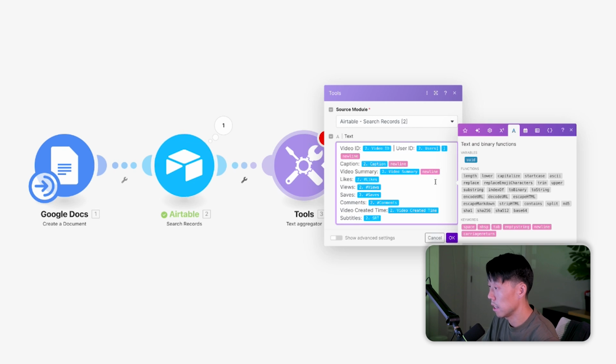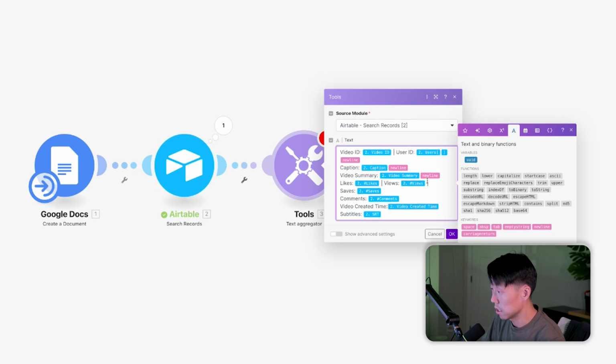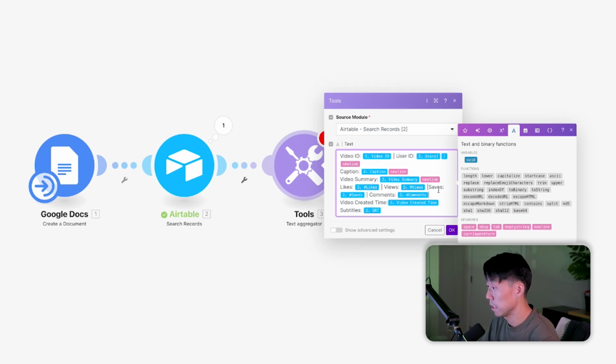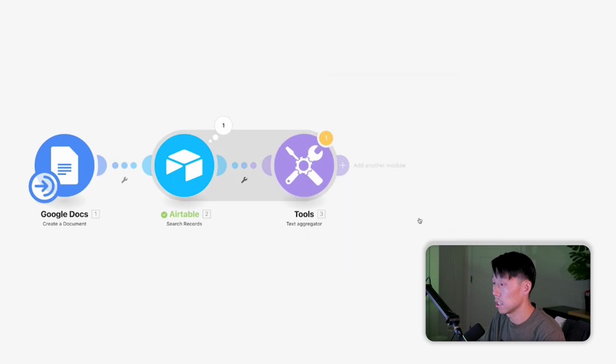I like that. Then likes, views, and saves can all be on the same line. Number of comments too. And I like having a few spaces in here too. New line for video created time, and let's just have a new line right there, just in case.